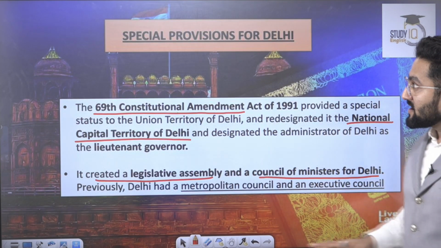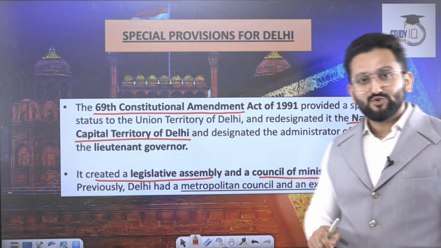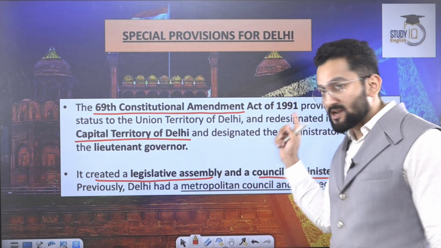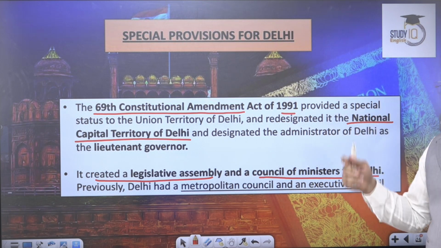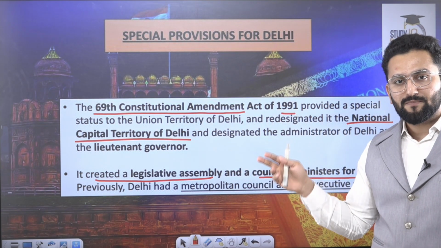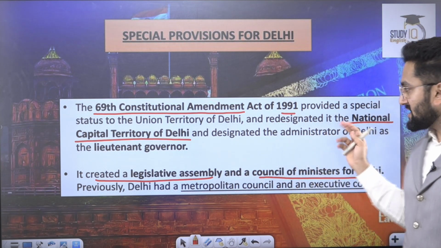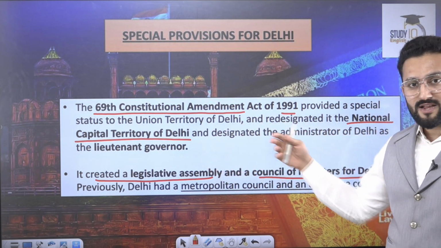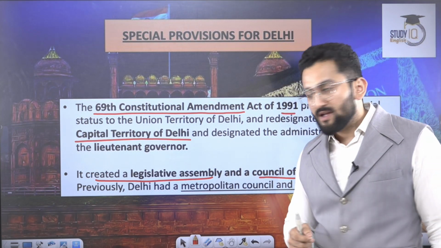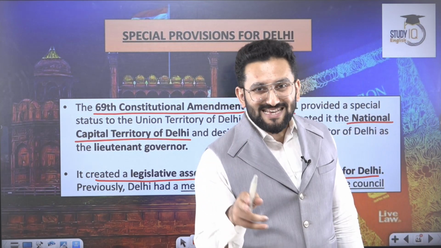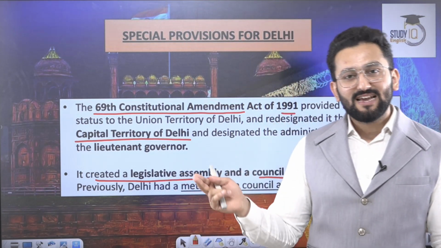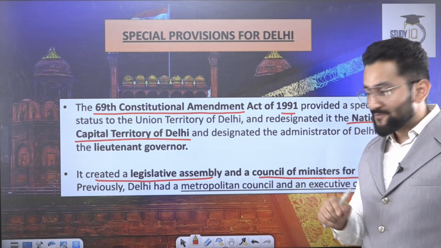Okay? Now, special provisions with respect to Delhi. First of all, the 69th Constitution Amendment Act 1991 provided special status as a UT to Delhi. Earlier, Delhi was not a UT. Delhi, National Capital Territory of Delhi, was a status given later. Okay? Please remember, there's a difference between the words NCT and NCR. Can you tell me the difference between NCT and NCR in the comments below?